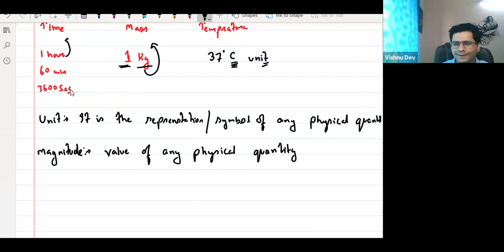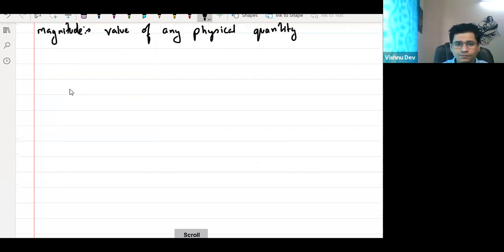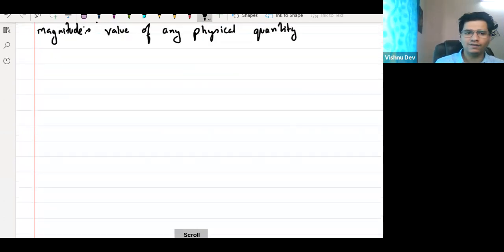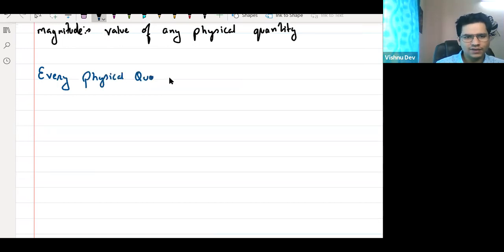Okay, chalo. So I can say, sir, every physical quantity will have magnitude. I can write it like this: every physical quantity will have magnitude.